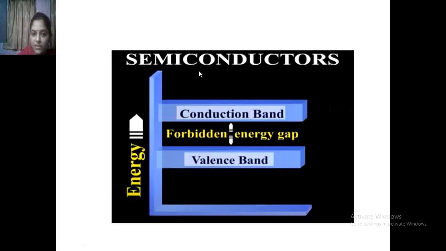Next is the semiconductors. Semiconductors are those materials which work as an insulator at room temperature, and work as a conductor when we increase the temperature. If you see the energy band diagram for the semiconductor, there is a small forbidden energy gap between the valence band and the conduction band.